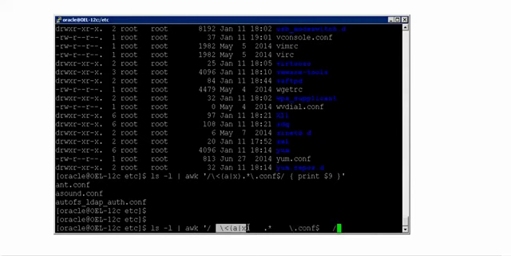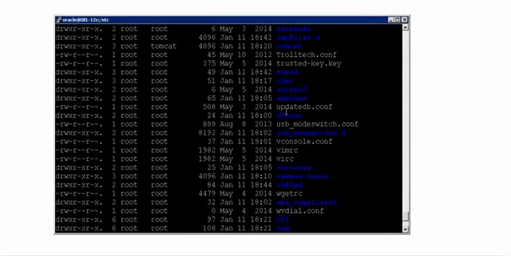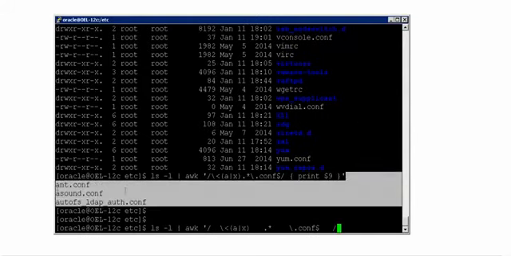Search starts from here and ends here. That means the pattern which is matching this condition, it will search for that, and for that you are saying only to print $9. That means the 9th column of this output. So the 9th column of the output is only the file name. That's the reason this is the output.